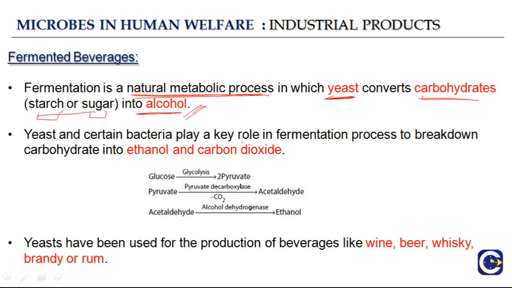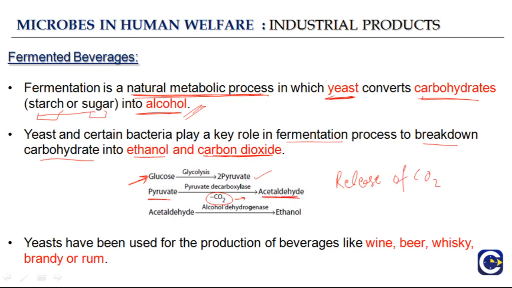Yeast and certain bacteria play a key role in the fermentation process to break down carbohydrate into ethanol and carbon dioxide. And how does this happen? There is a glucose molecule. It is a sugar, and it can be glucose or any other sugar. By the process of glycolysis it results in the formation of pyruvate. Then pyruvate is converted into acetaldehyde by pyruvate decarboxylase, and in this process carbon dioxide is released.